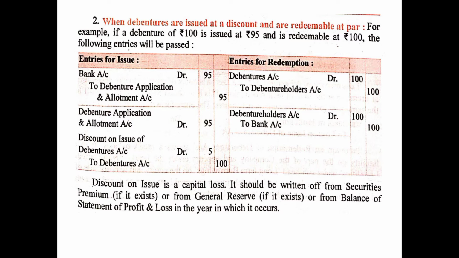As you can read the line which is given below the format, discount on issue is a capital loss. It should be written off from securities premium if it exists, or from general reserve if it exists, or from balance of statement of profit and loss in the year in which it occurs. That also we have already seen.